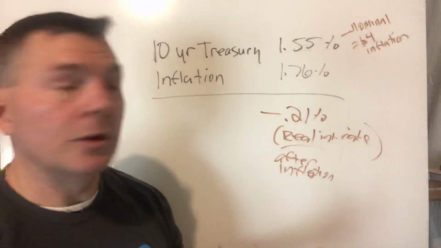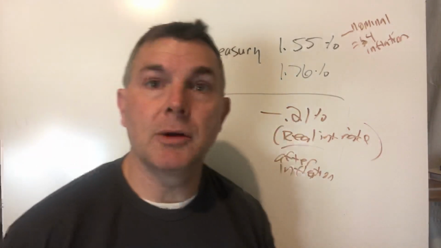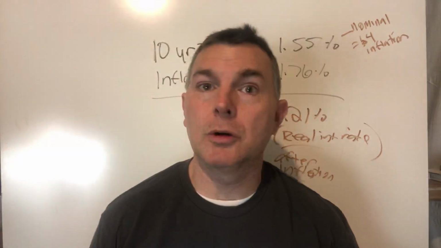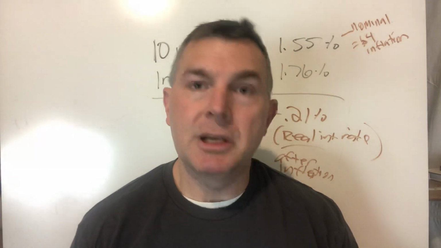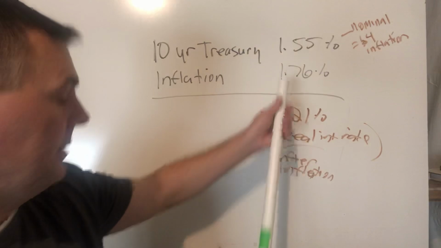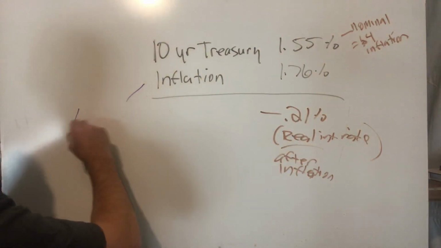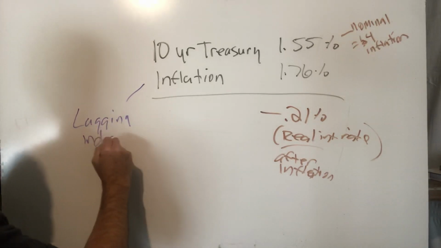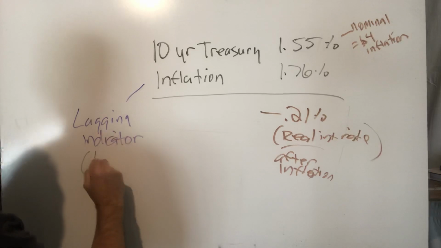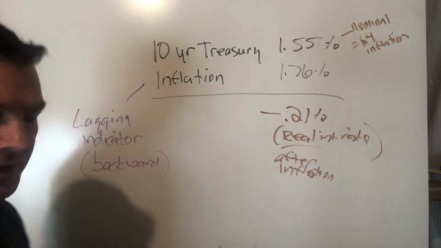In this video, though, I want to show you why we don't want to use these two numbers together to say you're having a negative real return on your 10-year Treasury bond, all right? Because inflation, my friends, inflation is backward looking, a lagging indicator, or what's called backward.